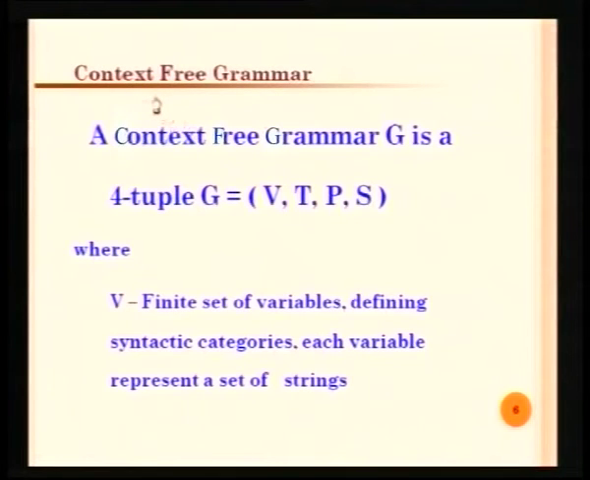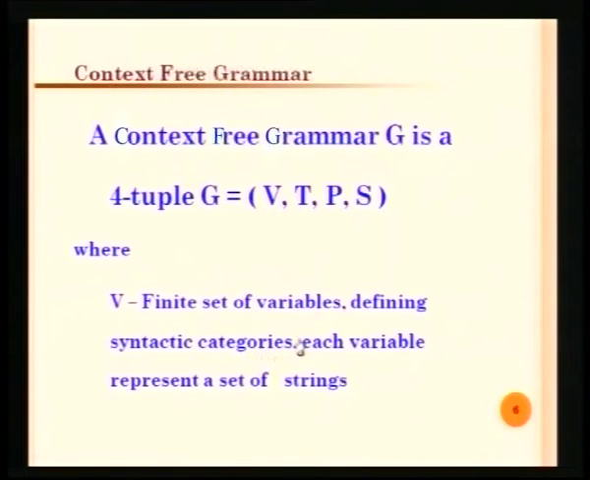Let us start with the definition of the context free grammar. First of all, we have a simple definition, a 4 tuple; that is, there are 4 components available in the grammar: V, T, P and S. The first one is V, which we call the finite set of variables. The variables actually define the syntactic categories. Syntactic category means, for example, the assignment statement is considered as one syntactic category, the if statement is considered as another syntactic category, and the expression may be considered as yet another syntactic category.